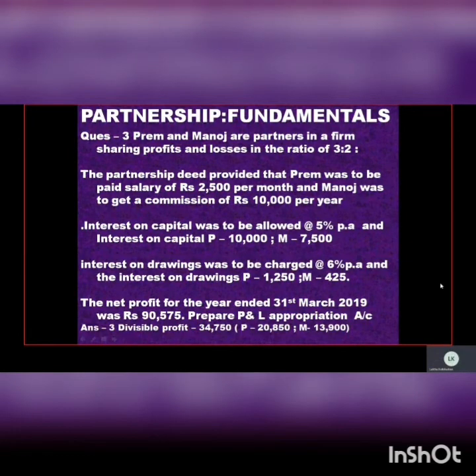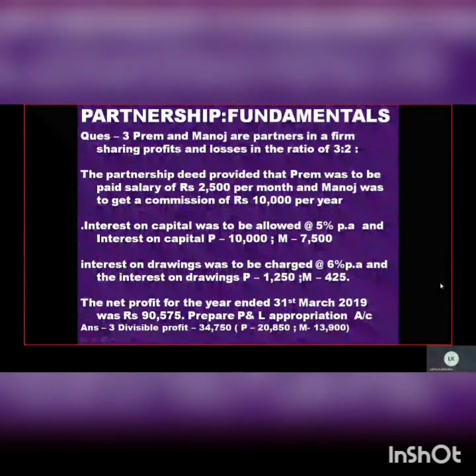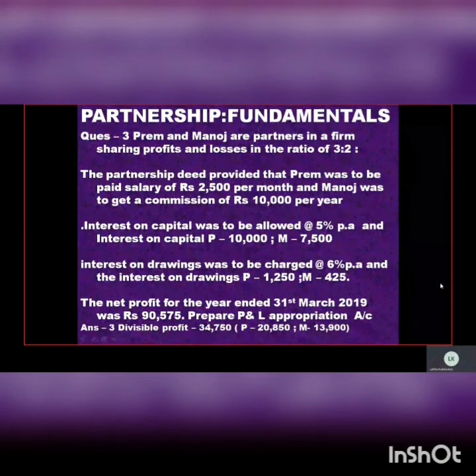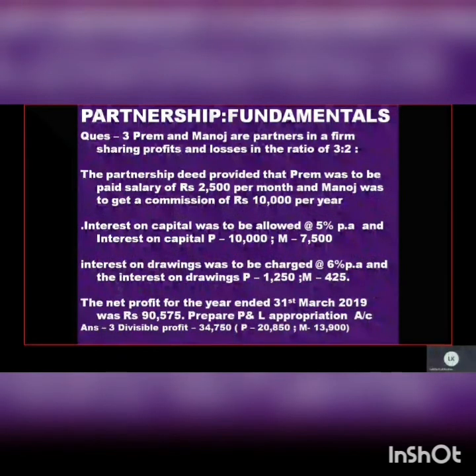You know what is to be done with that. Prepare a P&L appropriation. The answer is given below. Kindly check whether you're getting the same thing or not. Now the next thing: make sure whatever profit you get, don't forget to distribute it in the ratio 3:2. The profit sharing ratio should be 3:2, because there are only two partners.